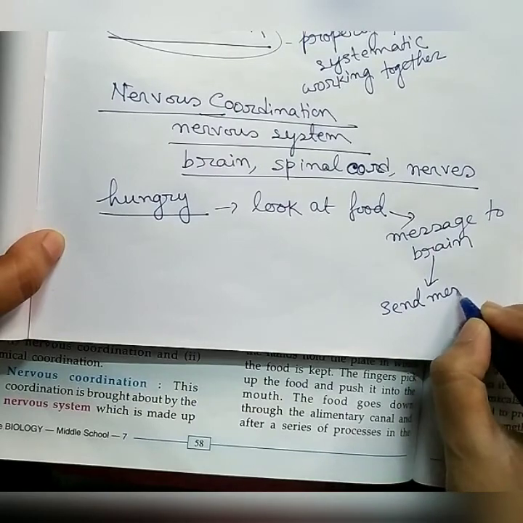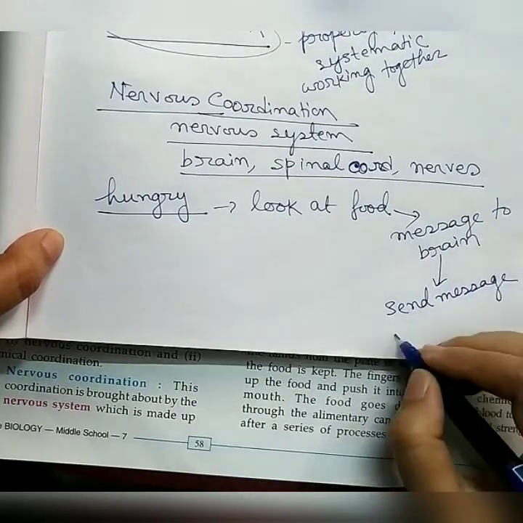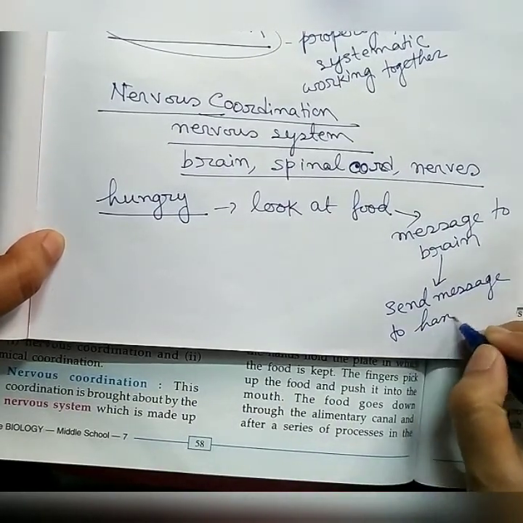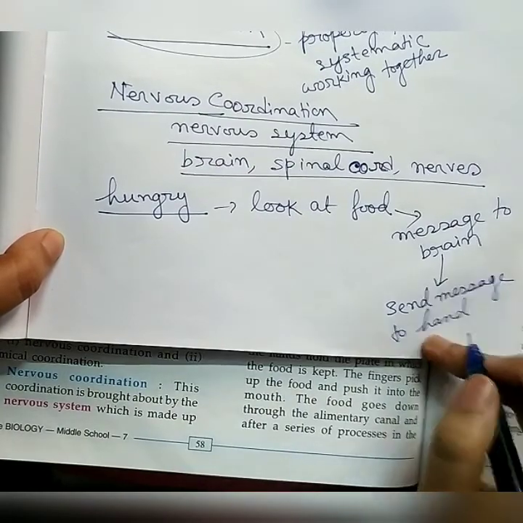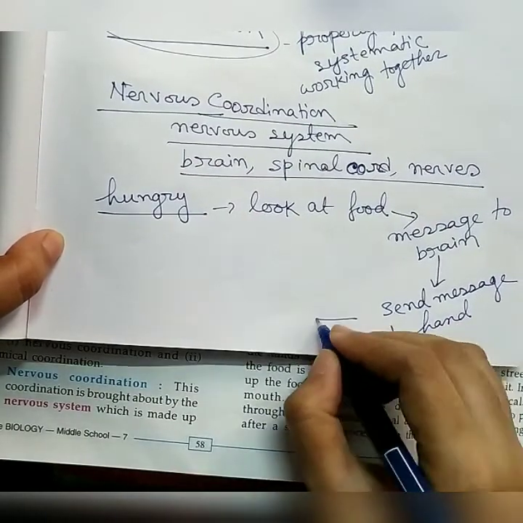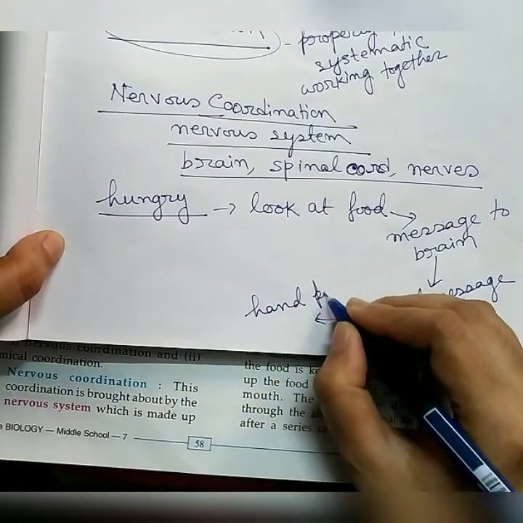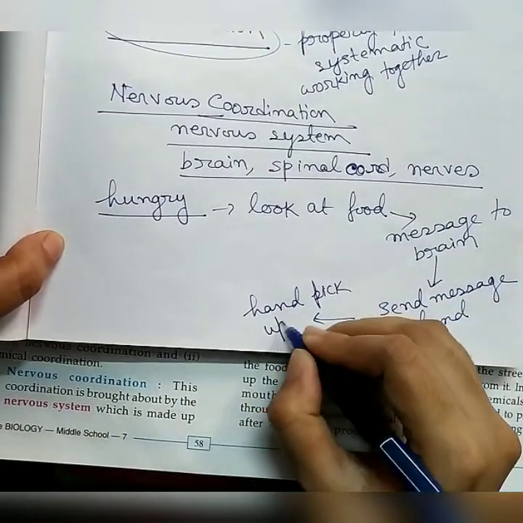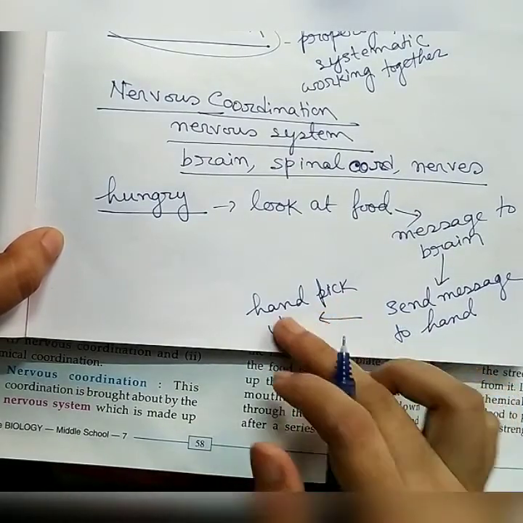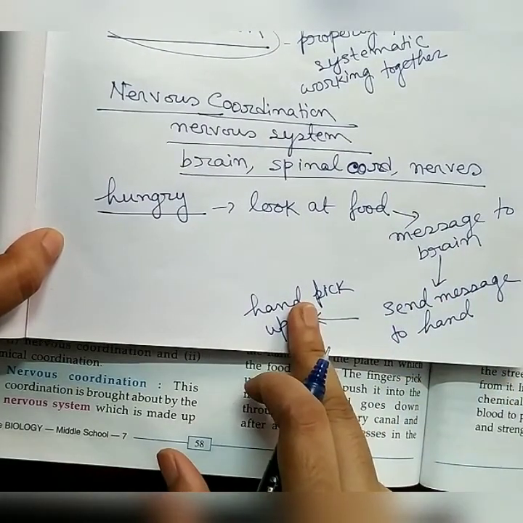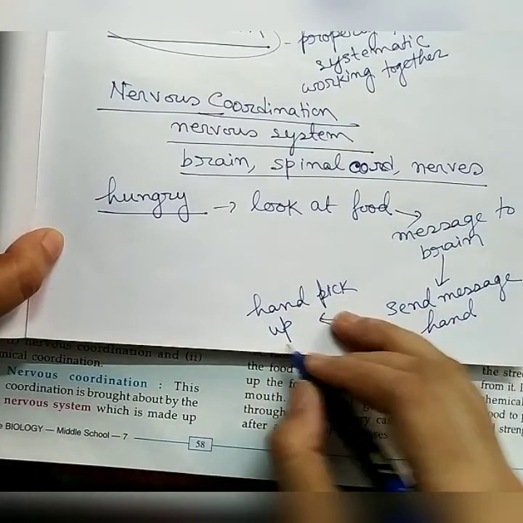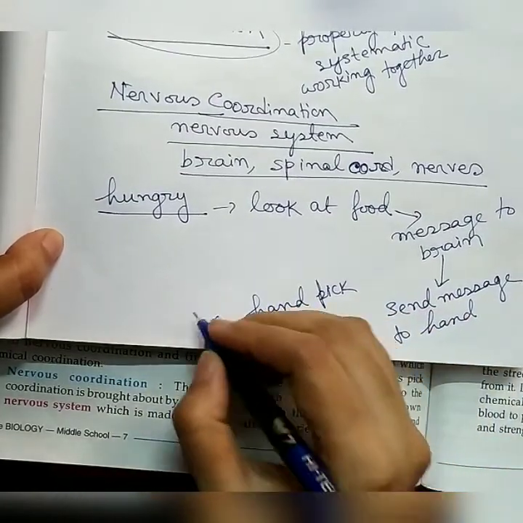Message to your hand. Now your hand and the fingers pick up the food and put it in the mouth.